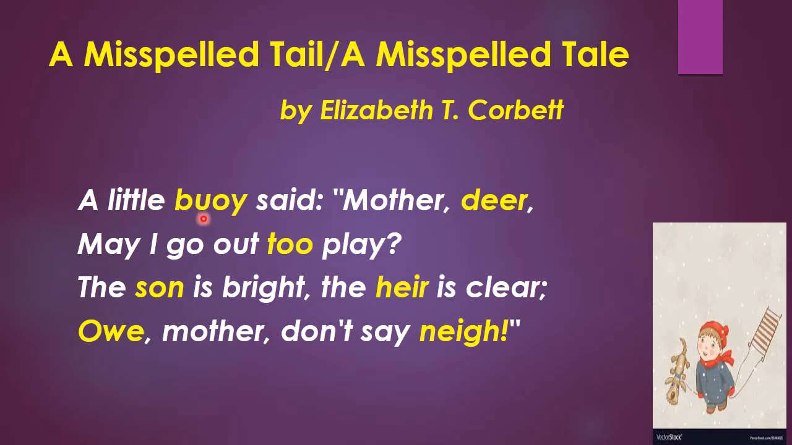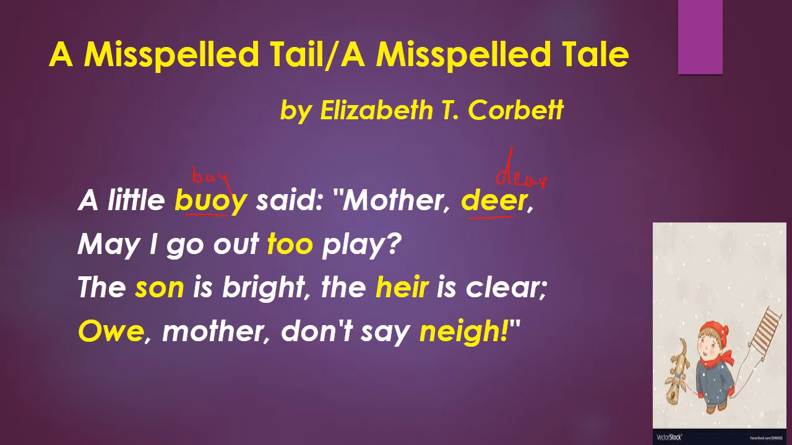A little boy, see over here, buoy. It's not correct, so you are going to write down the correct spelling. Said mother deer, and deer, it's not correct, you are going to write down the correct spelling. So here you are going to write the spelling B-O-Y, boy, not B-U-O-Y, right? And here deer, this deer is an animal, we are going to write D-E-A-R, dear. So mother dear, you are going to correct them in your notebooks.